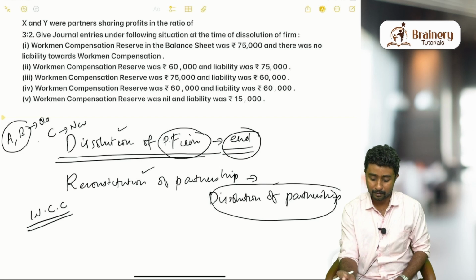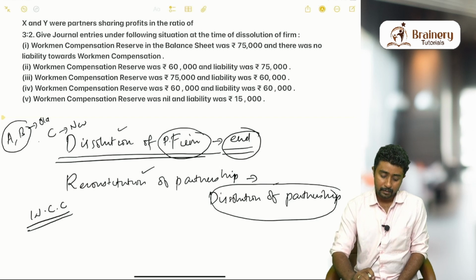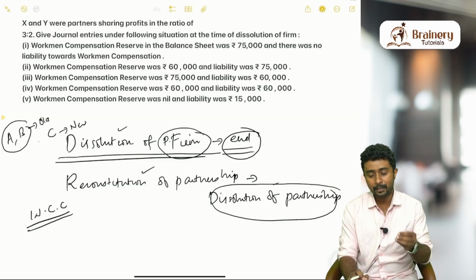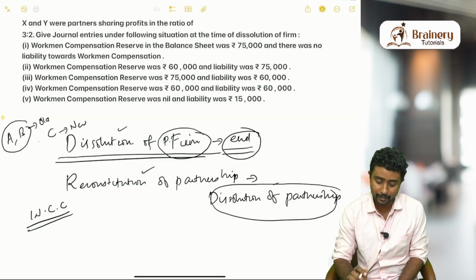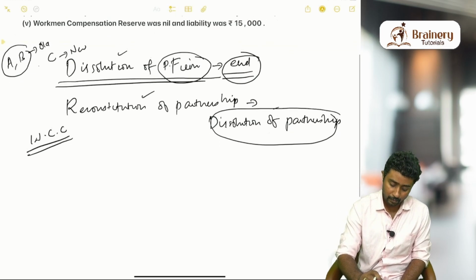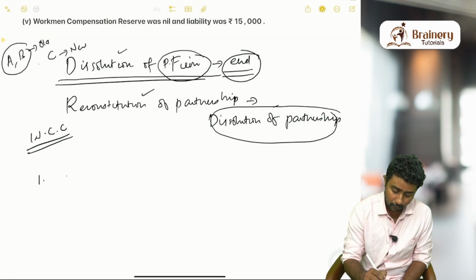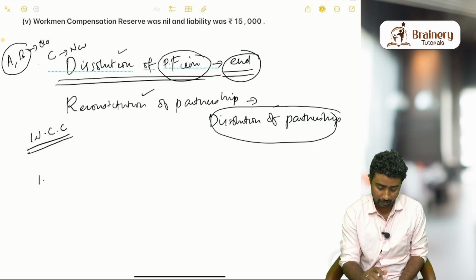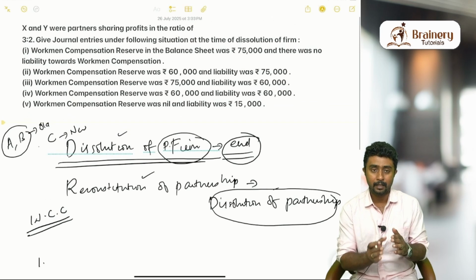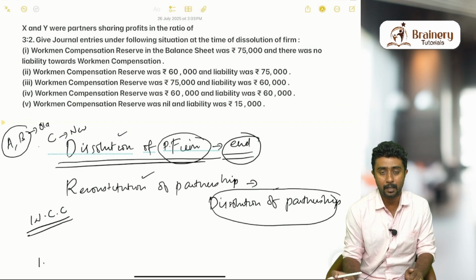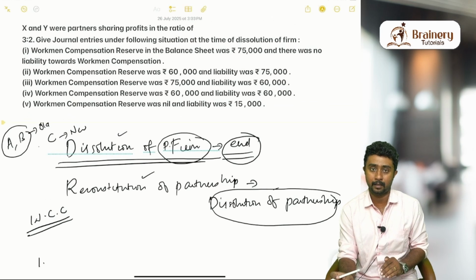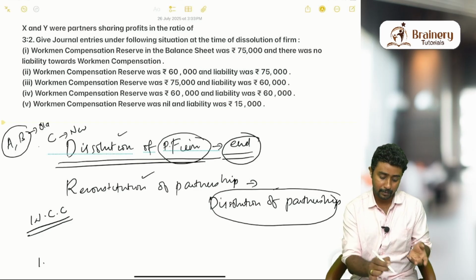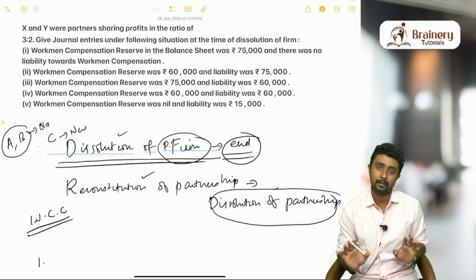Dissolution of firm already we discussed, it is end of the business. So when it is end of the business, first of all you check whether there is any claim or not. First case, there is no claim. When there is no claim, no problem, you can pass the same entry that you used to pass in the previous chapters. But in this chapter there are no two categories of partners like old partner, new partner and all. Only one category of partner will be there, they will be ending the business. That means only old partners, I mean existing partners only will be there.